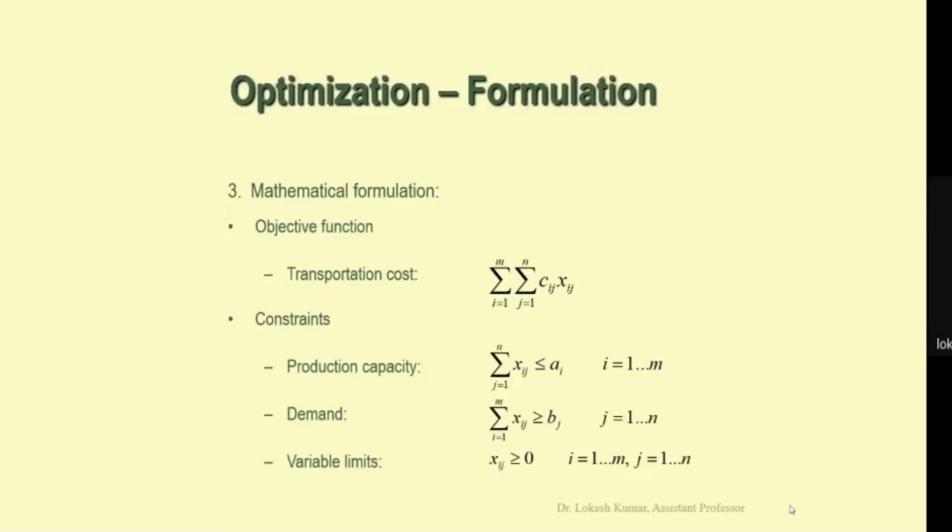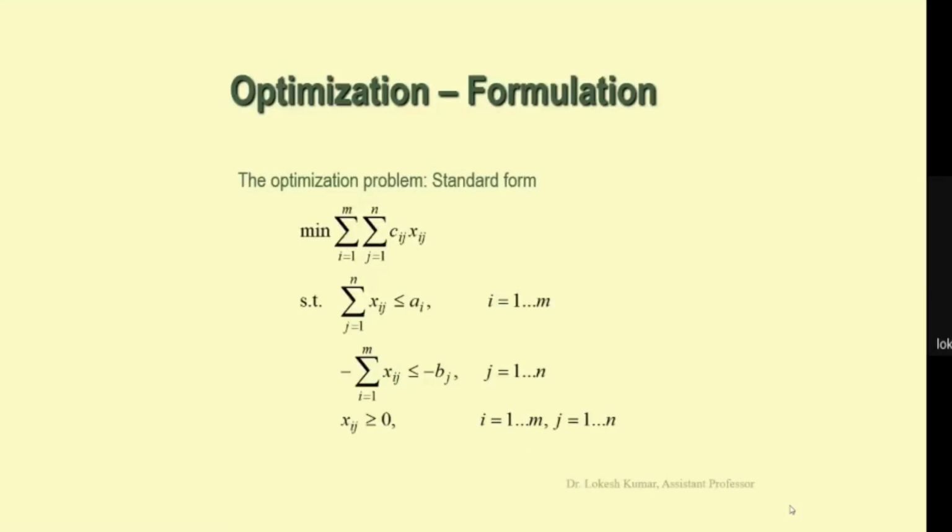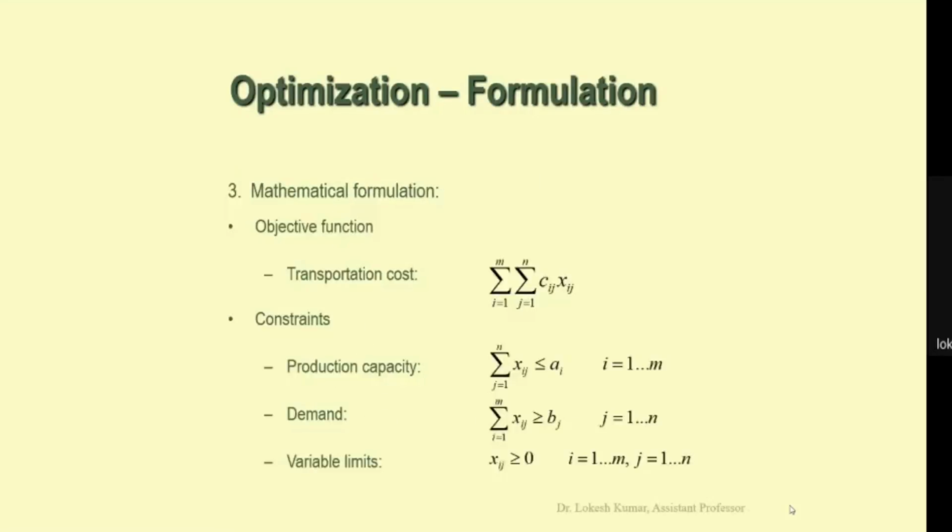Now in the third step, we are going to formulate the problem in mathematical terminology. Obviously our objective function is the transportation cost. So we have formulated the objective function as the transportation cost. It is a double summation.